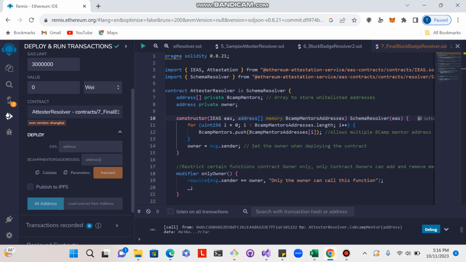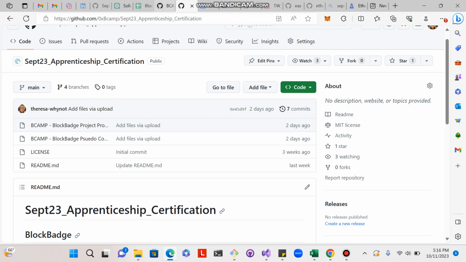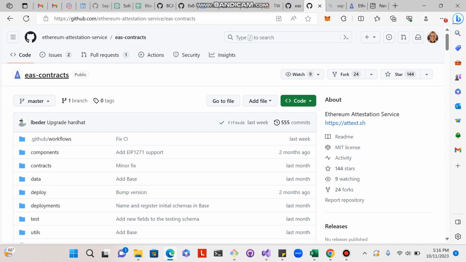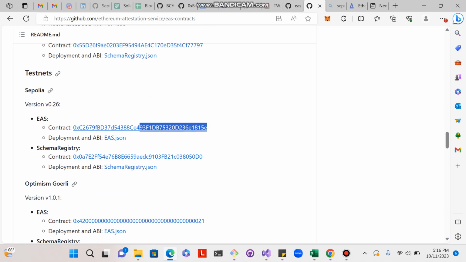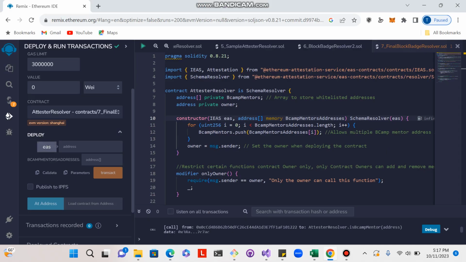For the EAS address, I've been launching this on the Sepolia testnet. So you want to go into the EAS GitHub. I'm on the EAS contracts page. Then you go down here to the Sepolia testnet and take the address. The EAS architecture is already set up and pre-deployed. I think we talked about that before, but I'm basically taking what's already pre-deployed and using it in the argument for the constructor function in this contract.